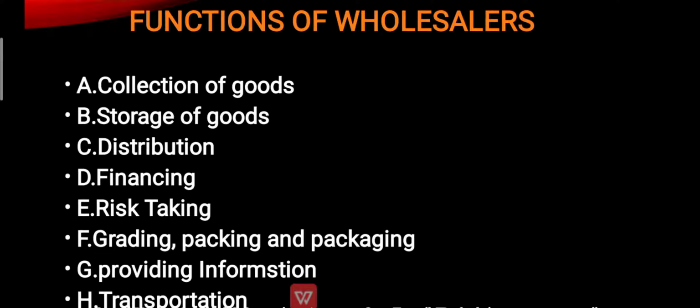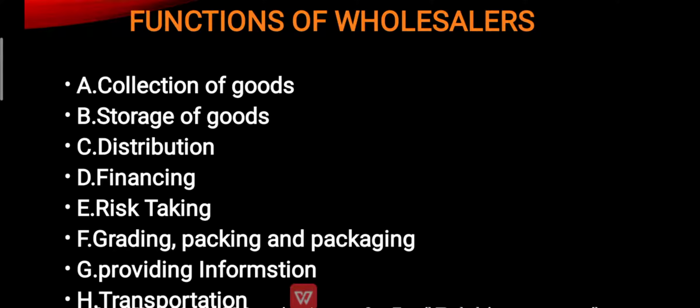Next is risk taking. The wholesaler buys the finished goods from the producer and keeps them in his warehouse until they are sold to the retailer or the consumer. If there is any change in demand or change in the taste and preference of the consumer in the market, the goods will be retained by the wholesaler, safeguarded, and then sold to the consumer when required. Therefore, he takes up the function of risk taking.